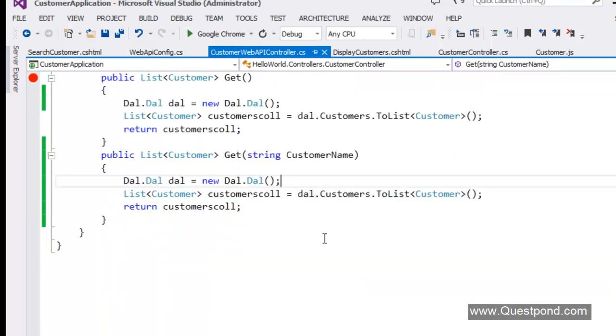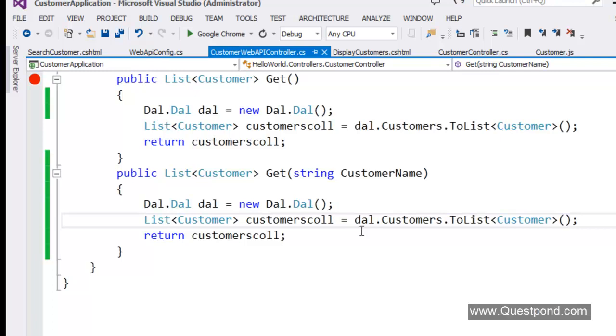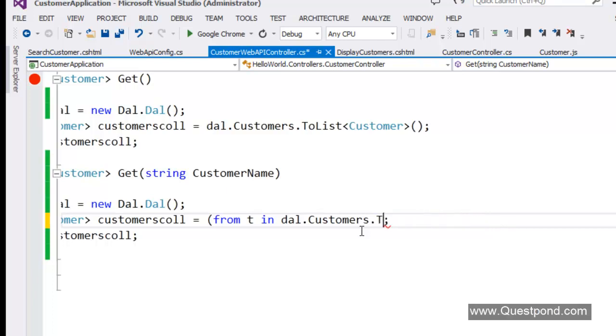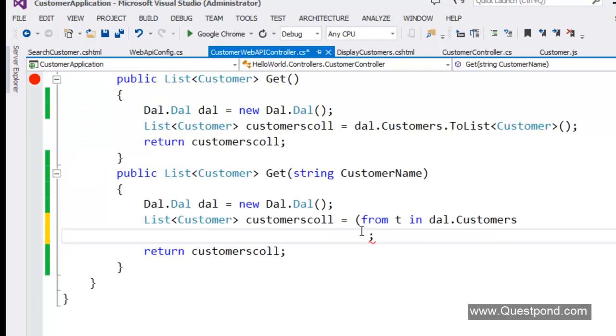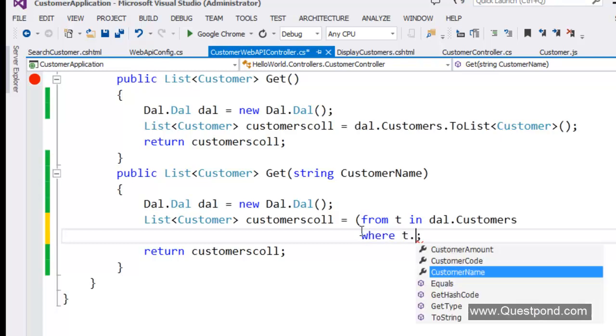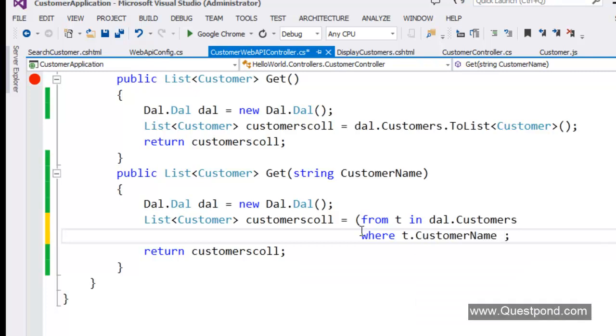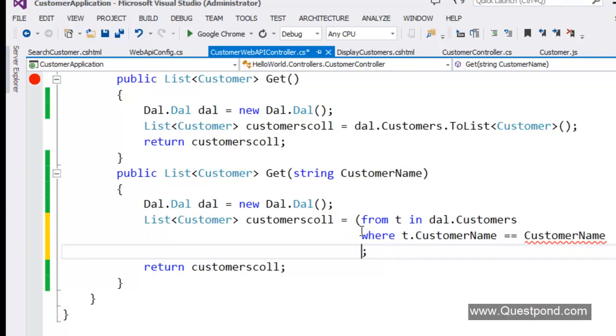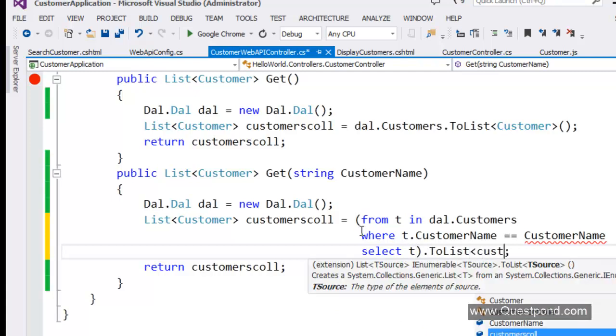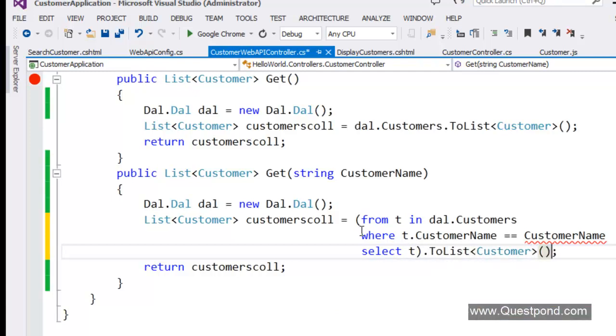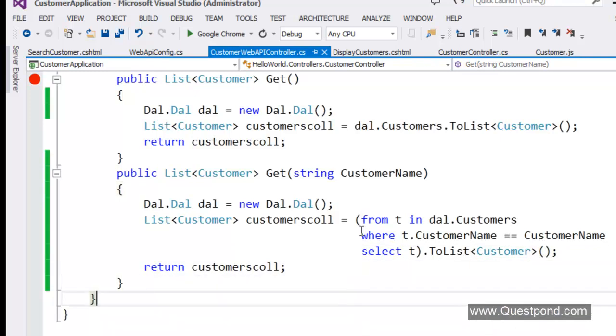Here we need to write the LINQ query to search by customer name. So I'll say from t in dal.customers. Remember the word flows. From t in dal.customers where t.CustomerName is equal to whatever customer name has been passed, and select t, and then make it a list of customer. That's it.